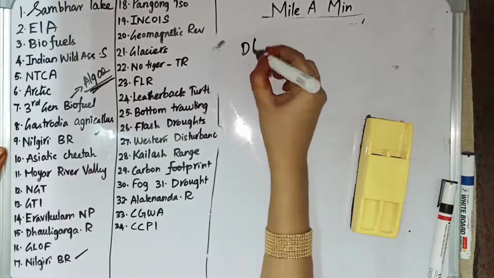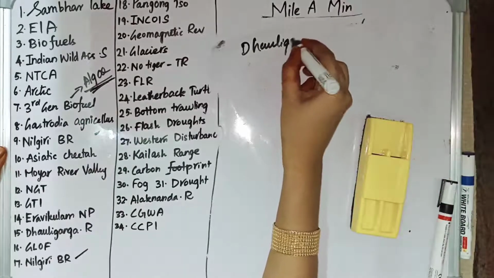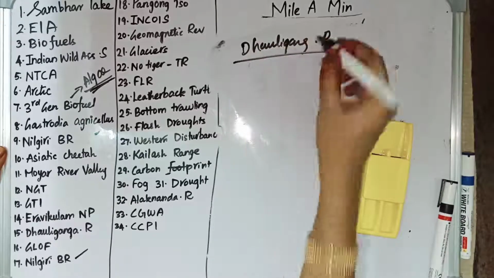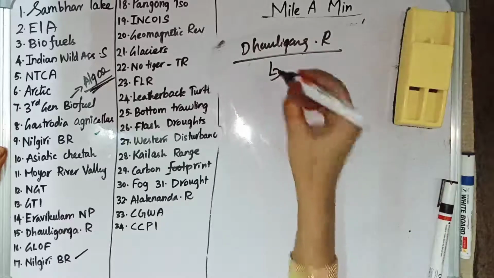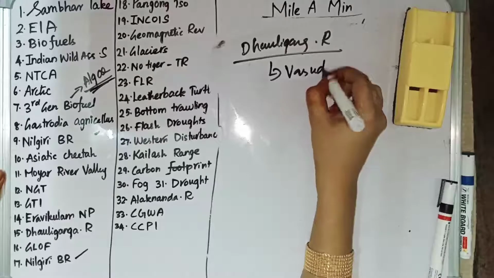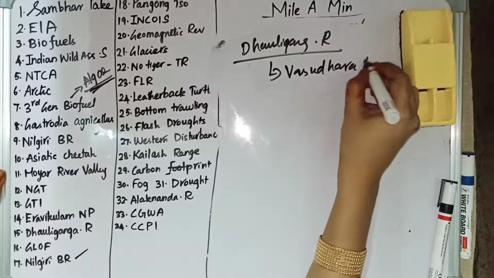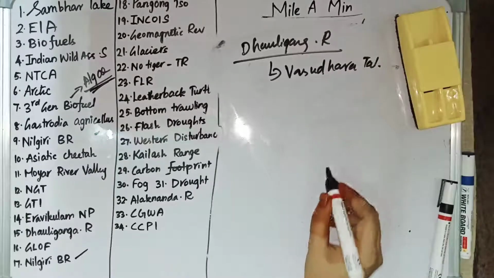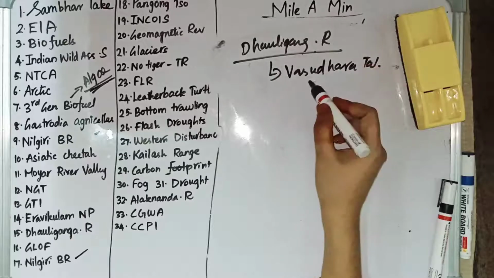Then we have Dhauliganga River. So Dhauliganga River originates at Basudhara Tal. Basudhara Tal is the largest glacial lake in Uttarakhand. So Dhauliganga River originates at Basudhara Tal.